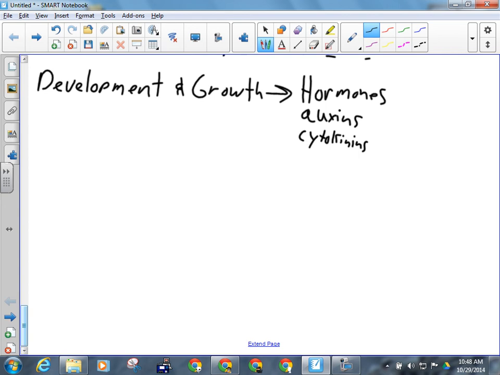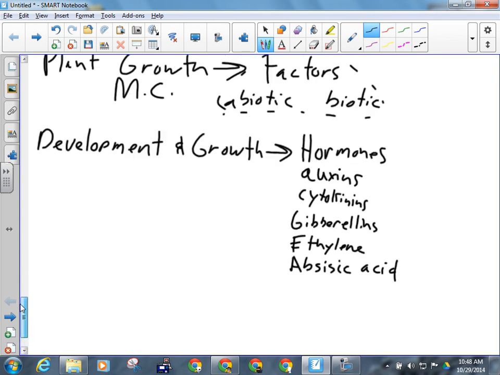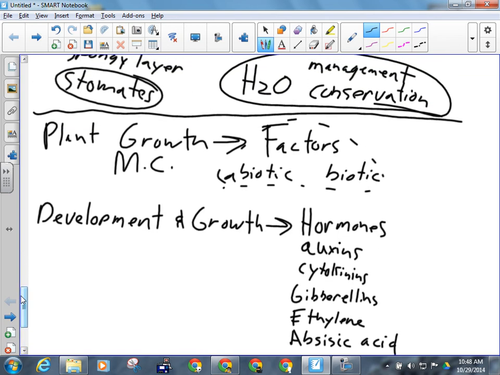Cytokinins, gibberellins, we had our ethylene and abscisic acid. You should probably know what those things do, what their role is. There could be pictures related to that.